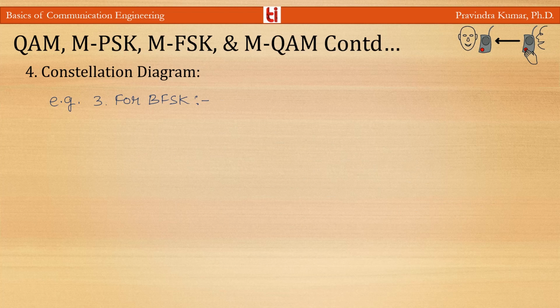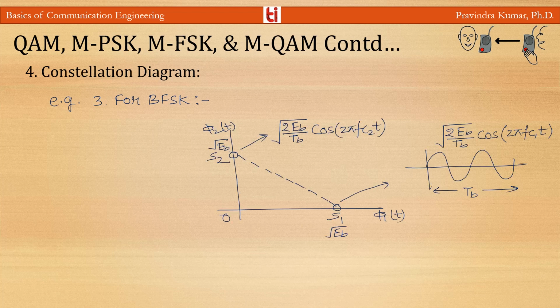Now the constellation diagram for BFSK. BFSK uses two carriers, one in phase and the other quadrature. So we are using one in-phase carrier phi 1t, the other is the quadrature carrier phi 2t, and the signal element S1t with amplitude under root EB, the other signal element S2t, which is also under root EB. So there are two axes. S1 is on the x-axis and S2 is on the y-axis, and the carrier for S1 is under root 2 by TB cos 2 pi fC1t, and for S2 the carrier is under root 2 by TB cos 2 pi fC2t.